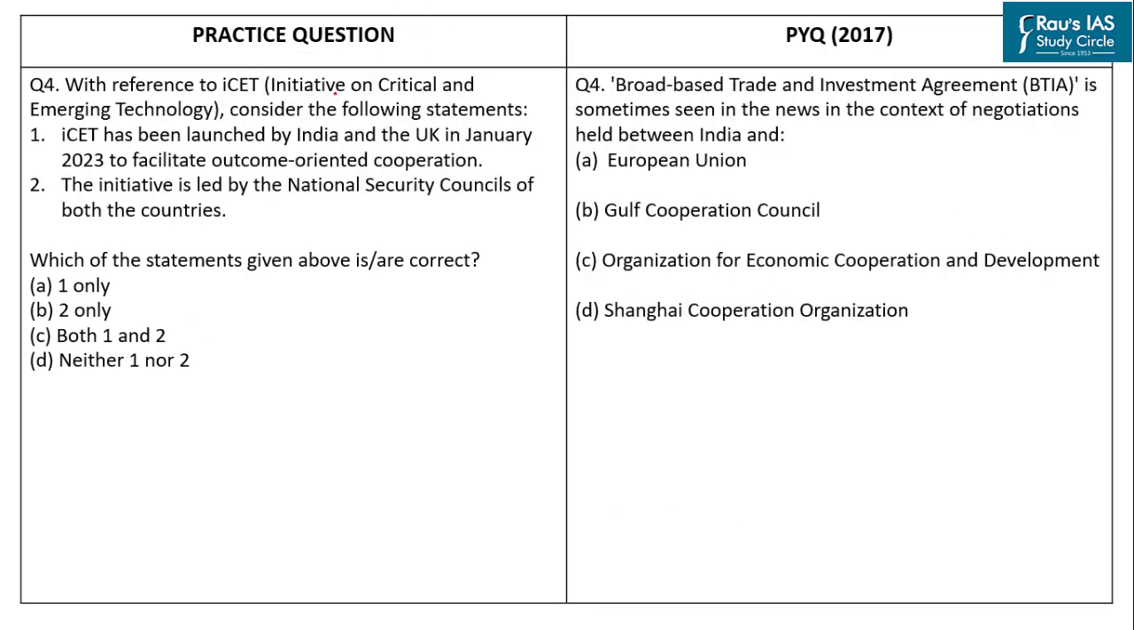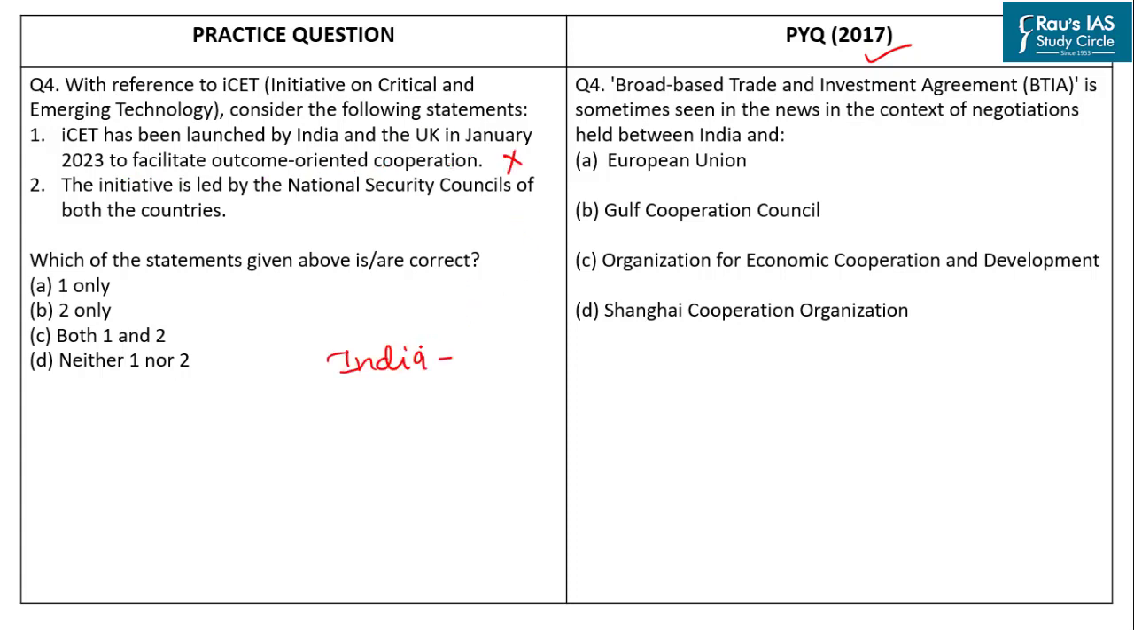So our next MCQ is based on iCET, that is Initiative on Critical and Emerging Technology. So UPSC has been asking questions about bilateral agreements involving India or impacting India's interest. As in 2017, we found a question on BTIA, which is Broad-Based Trade and Investment Agreement. So let us solve our practice question, which states that with reference to iCET, Initiative on Critical and Emerging Technology, consider the following statements. Statement 1. iCET has been launched by India and the United Kingdom in January 2023 to facilitate outcome-oriented cooperation.